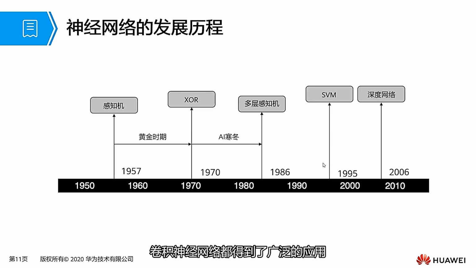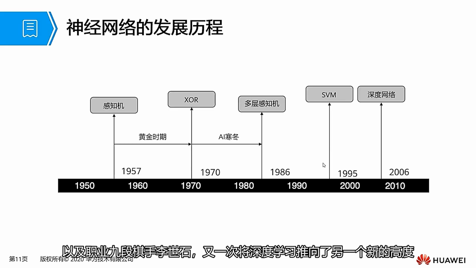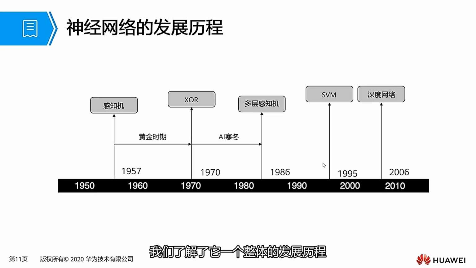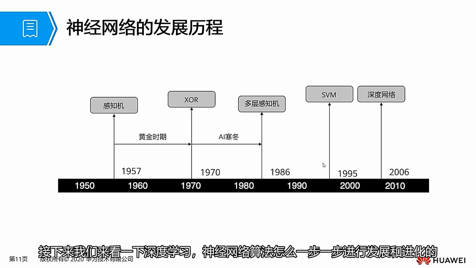We have understood its overall development process. Next, let's take a look at how the deep learning neural network algorithm develops and evolves step by step. Firstly, let's take a look at the simplest neural network in deep learning, which is also the single-layer perceptron that we just mentioned. The single-layer perceptron mainly consists of the input, the activation function in the hidden layer, and the output layer.